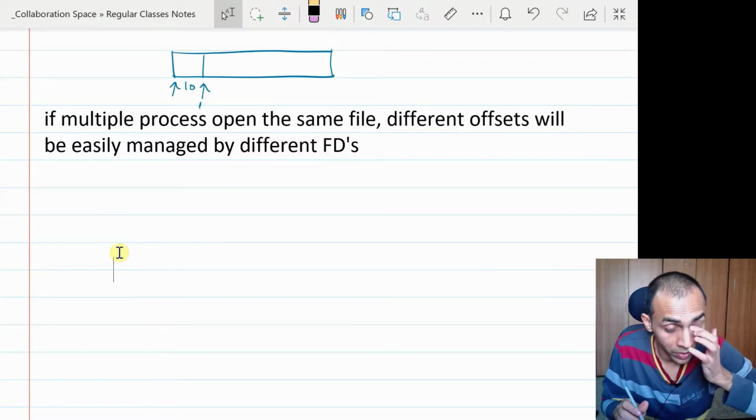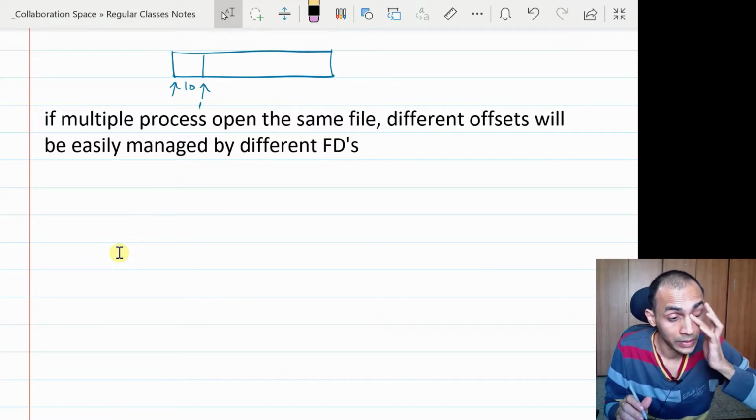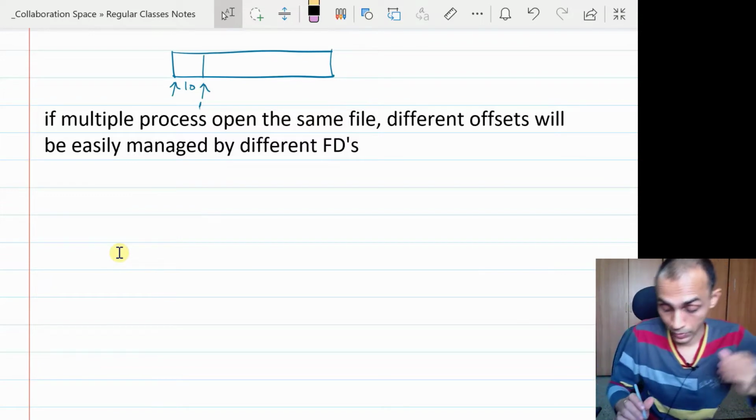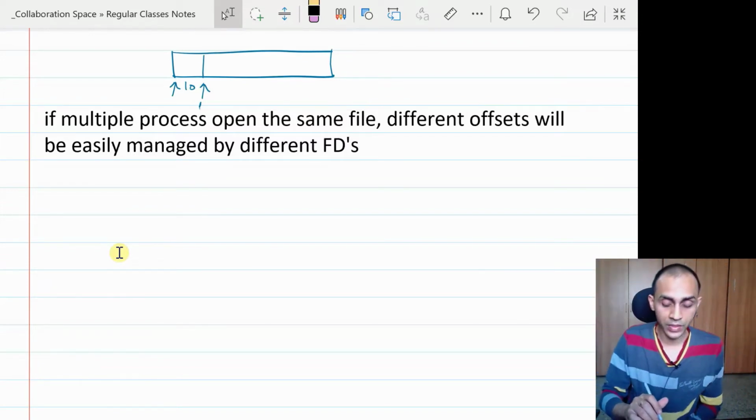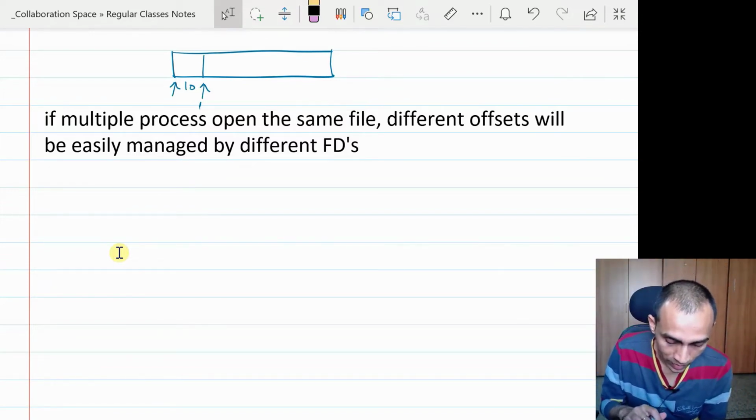So whenever we open a file, we generally get a new file descriptor. Even if the same process opens a file again, it will get a new file descriptor. So the offsets get implicitly managed easily. That is another advantage of why read and write were designed using the file descriptor.